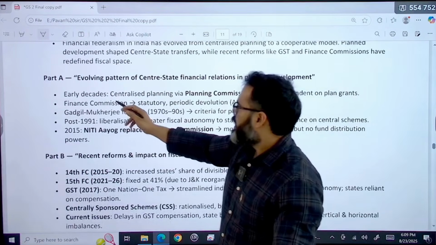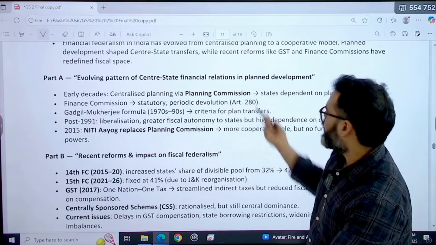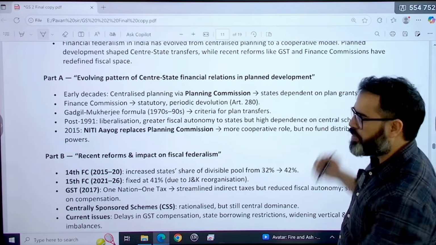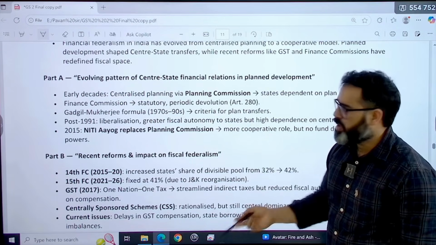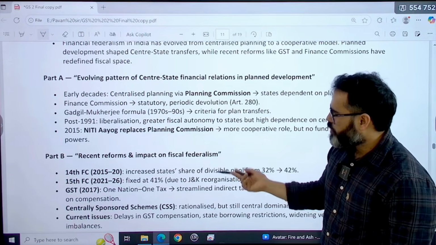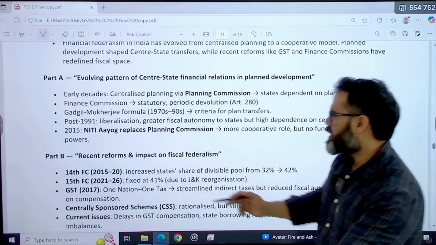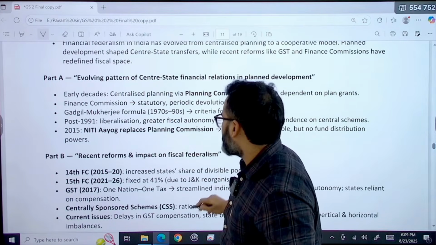Earlier there was centralized planning via the Planning Commission, because states were dependent on plan grants only. There was the Finance Commission, statutory grants, periodic devolutions under Article 280. The Gadgil formula was there. Post-1991, basically Niti Aayog replaces the Planning Commission. So what are the recent reforms?